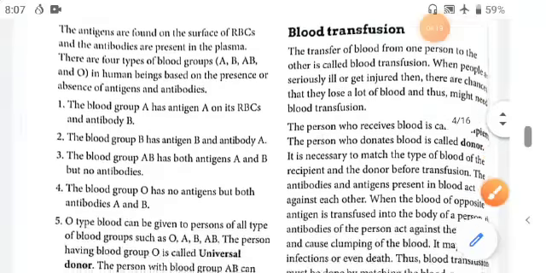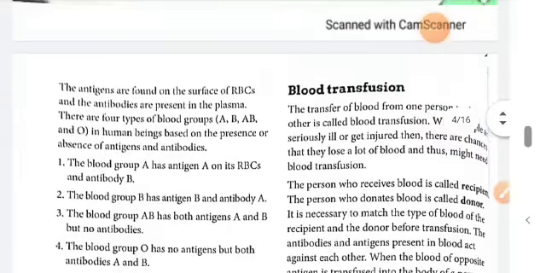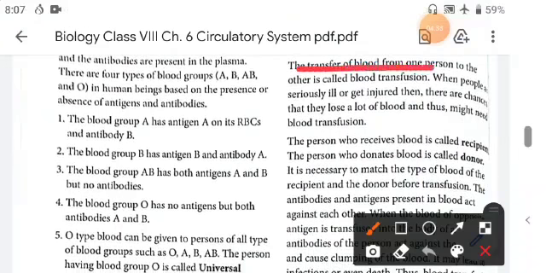Okay, next thing is blood transfusion. That means how a person can give his blood to another. Now blood transfusion, the transfer of blood from one person to another person, is called blood transfusion.